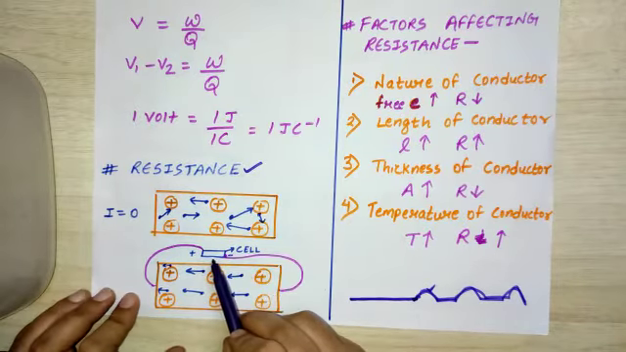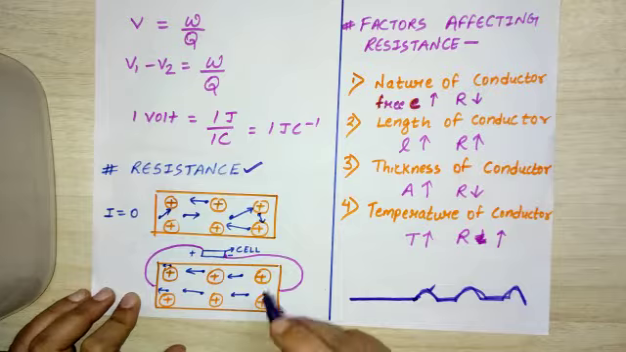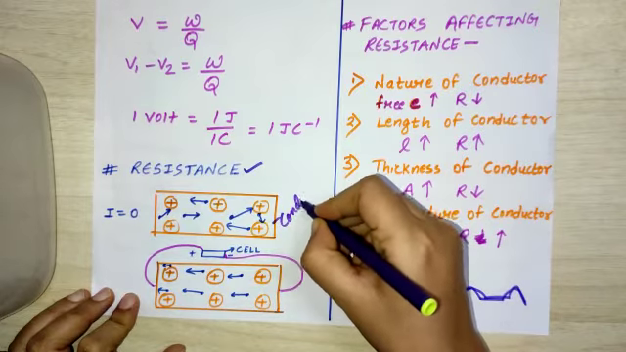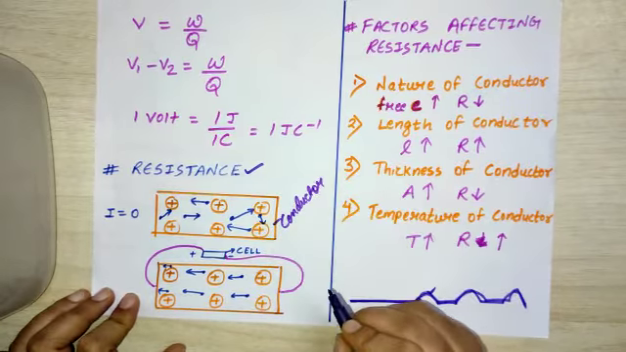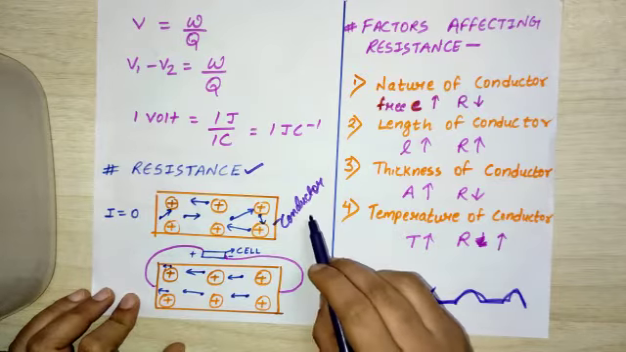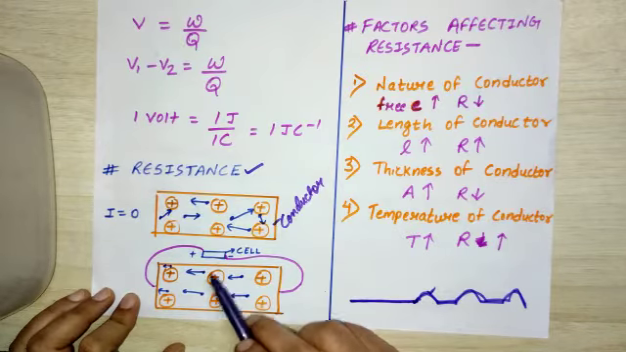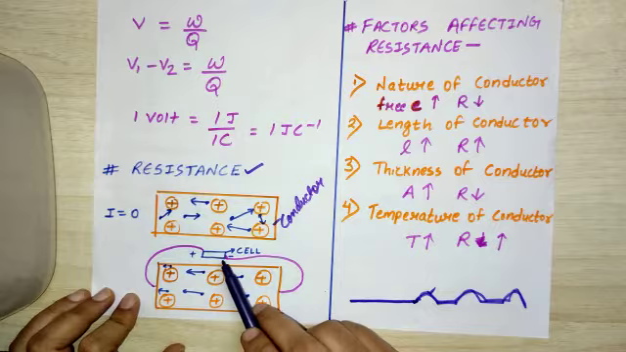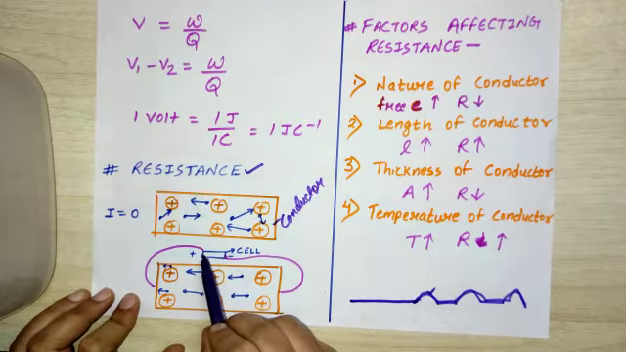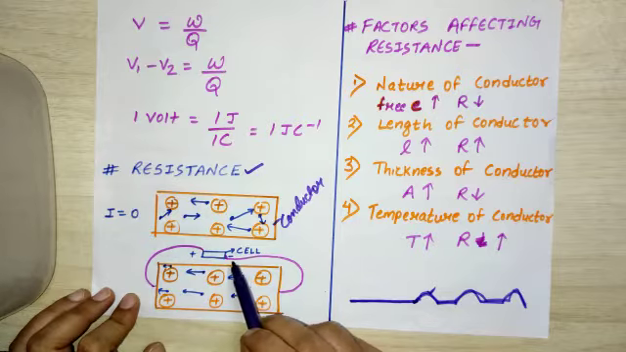But whenever a cell is connected to a conductor, a conductor having fixed positive ions and moving electrons, what will happen? Because of the cell, a uniform current will flow through the conductor. Here the current is flowing from positive to negative.